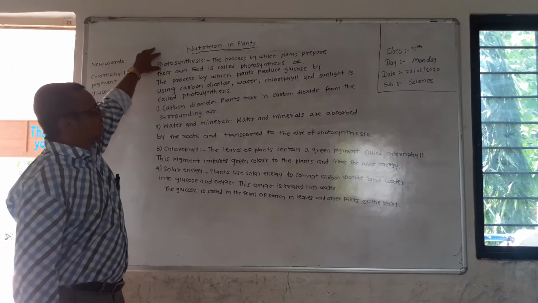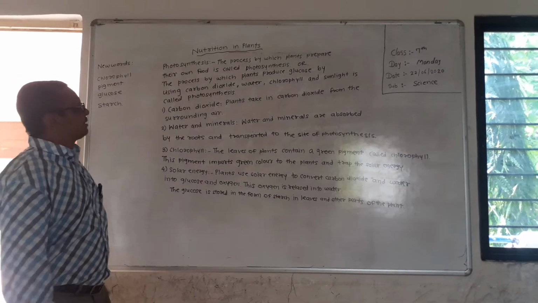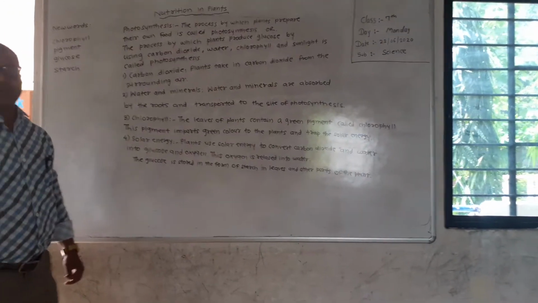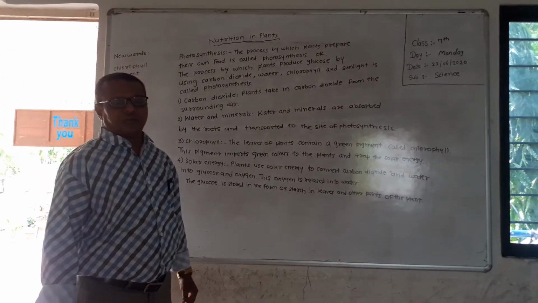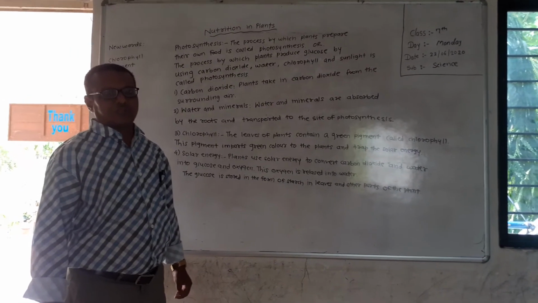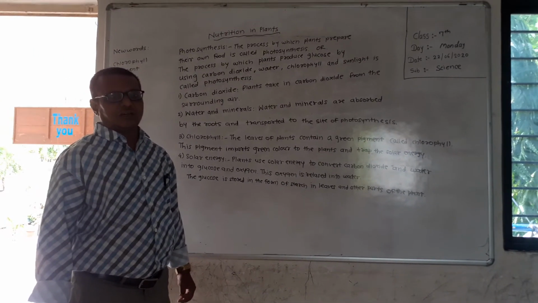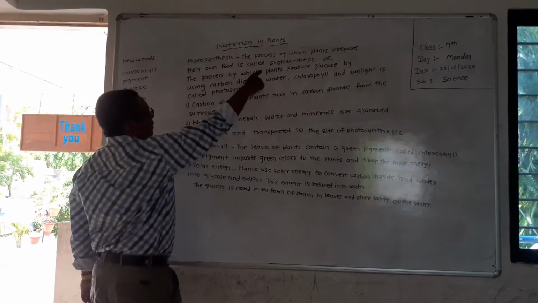So what is photosynthesis? The process by which plants prepare their own food is called photosynthesis.